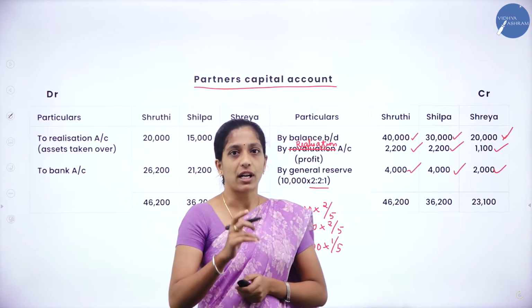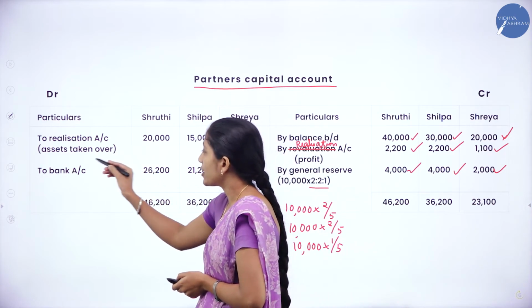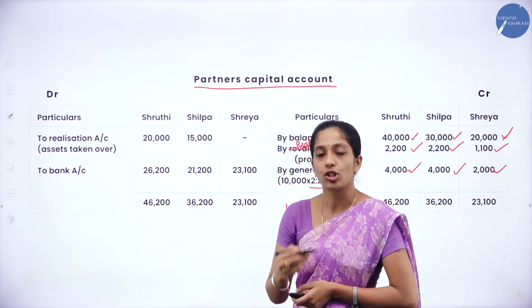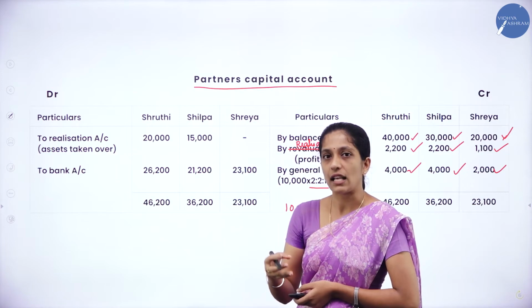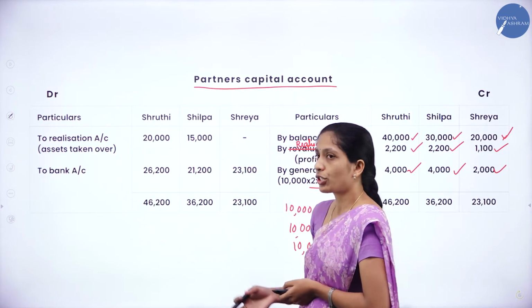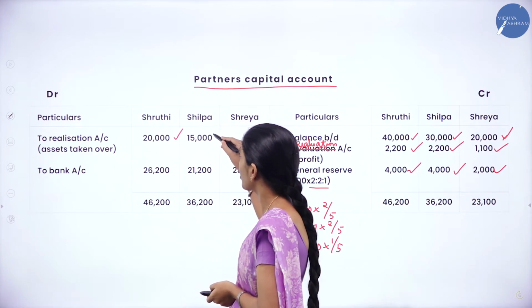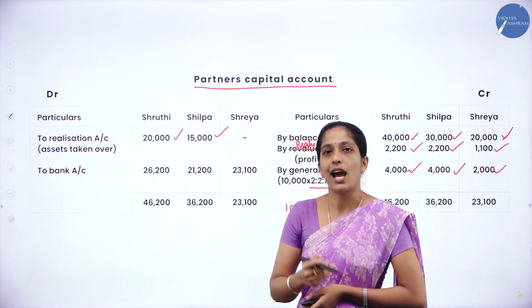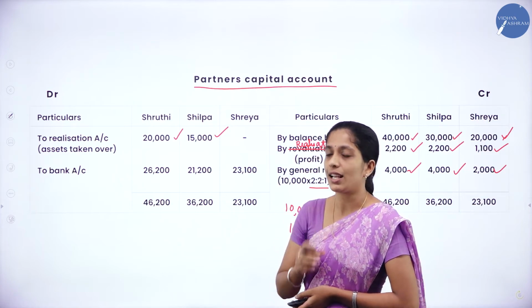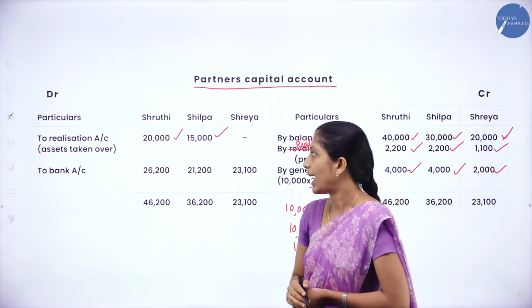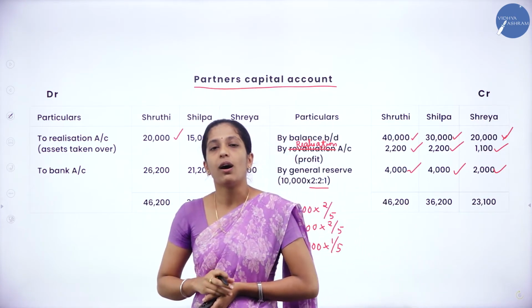Let us see how we have recorded. So to realization account, in brackets assets taken over, because machinery as well as furniture has been taken over by Shruti and Shilpa, right? For that we have to record the entry, that is 20,000 and 15,000, and Shreya has not taken over any asset, so let her column be blank. Now we are done with recording all the entries.